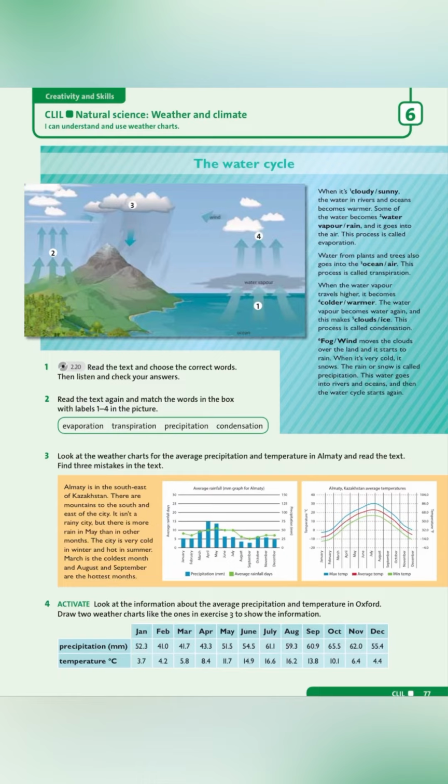Wind moves the clouds over the land, and it starts to rain. When it's very cold, it snows. The rain or snow is called precipitation. This water goes into rivers and oceans, and then the water cycle starts again.